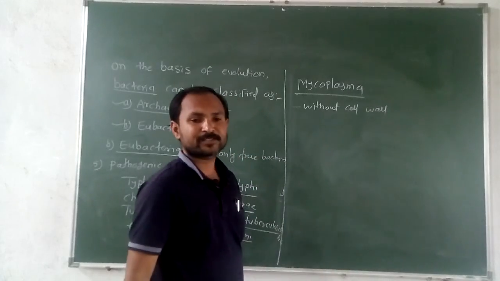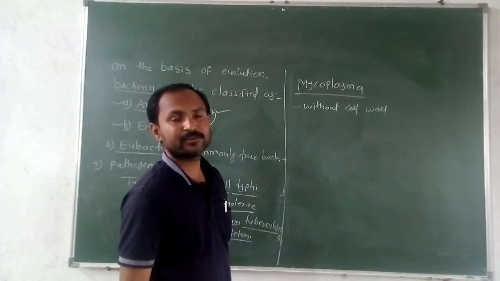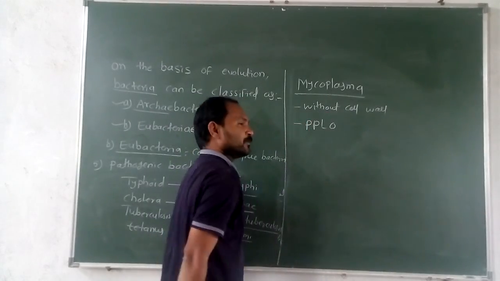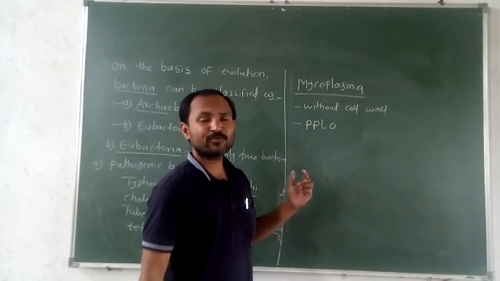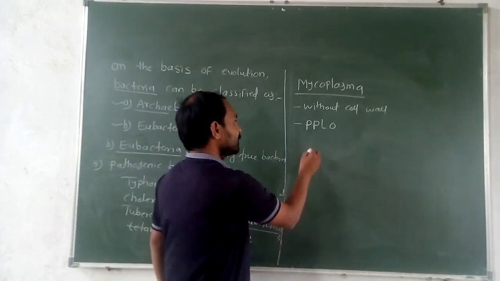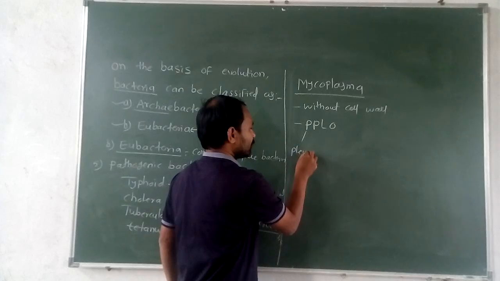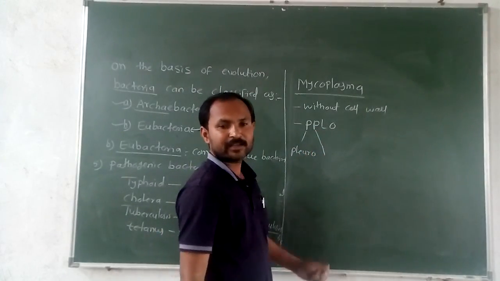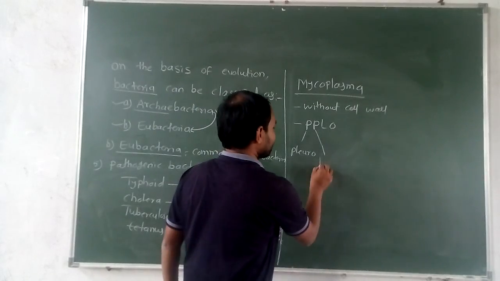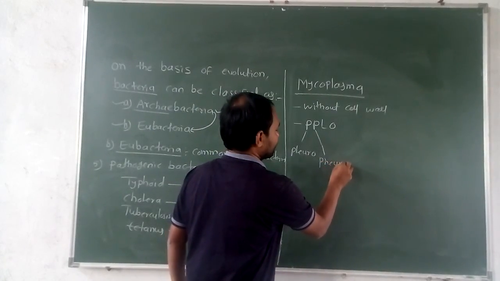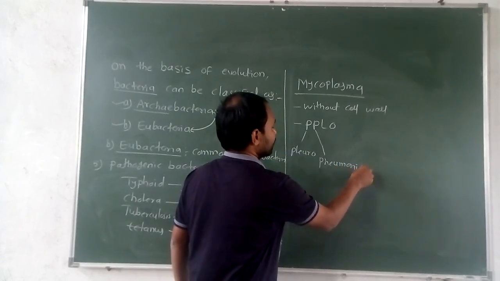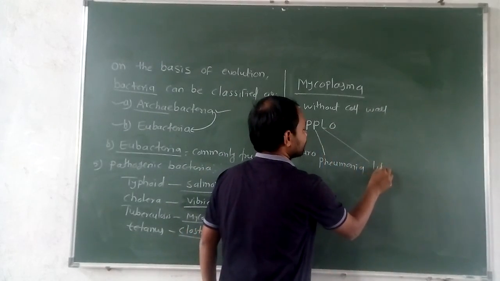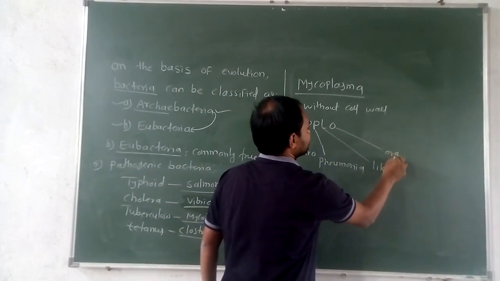Now for mycoplasma there is a term, PPLO. This is the term used particularly for mycoplasma. Why? Here P means pleuro, another P means pneumonia, L means like, O means organism.